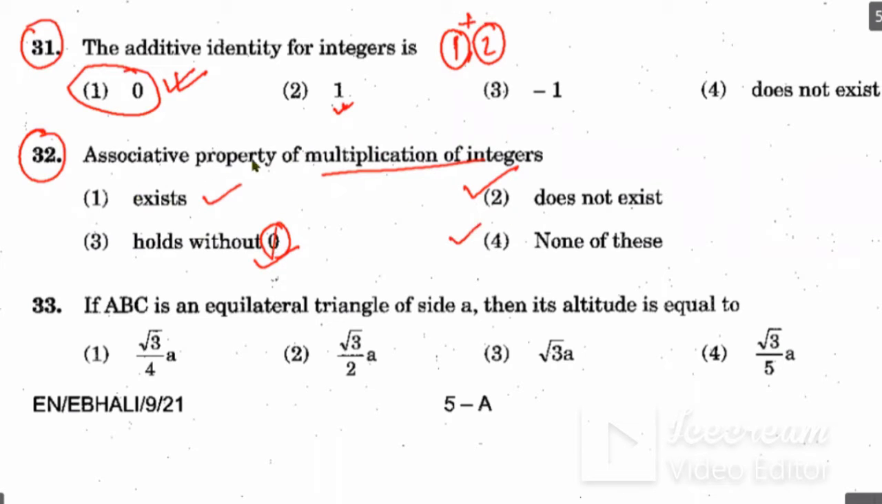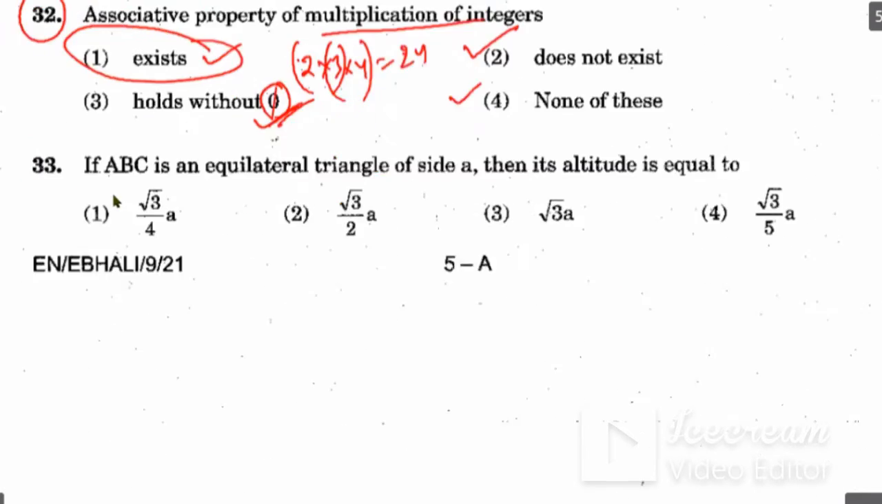So you know what is associative property. If there is 2 into 3 into 4, you will get 24. And if you associate this way, then also you will get 24. If you associate that way, then also you will get 24. So associative property exists in multiplication of integers. It does not depend on 0. So the correct answer is 1.